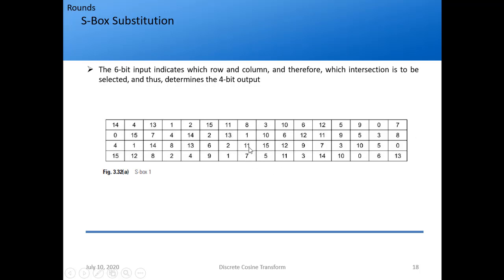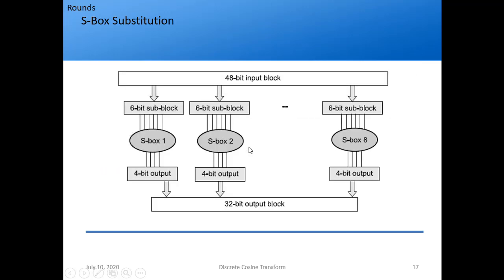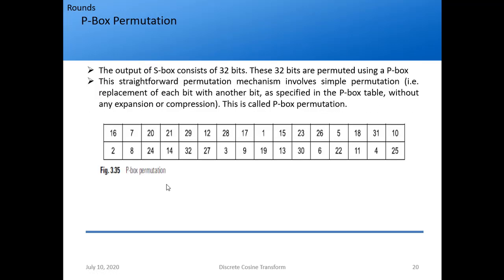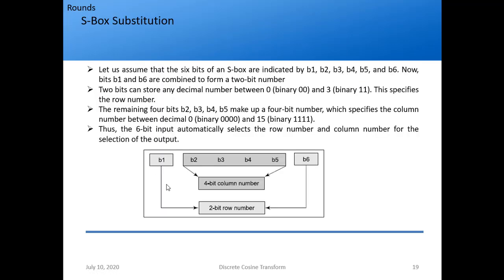For example, 11, right? So that is my 4-bit output, 11, obviously in binary. Similarly, I will do this for all the 8 S boxes. So this is S box substitution. Again, you just explain this in your own words. Remember, I have not read this. I have just seen the diagram and explained it to you.